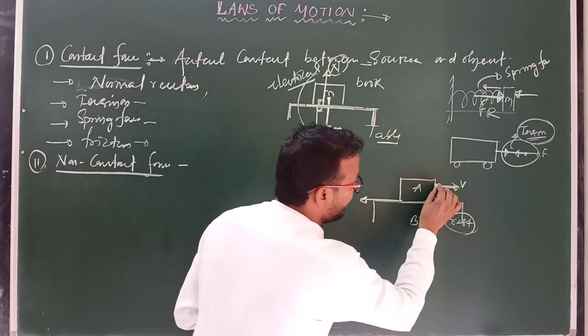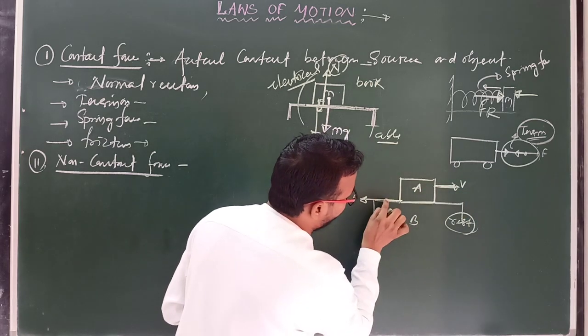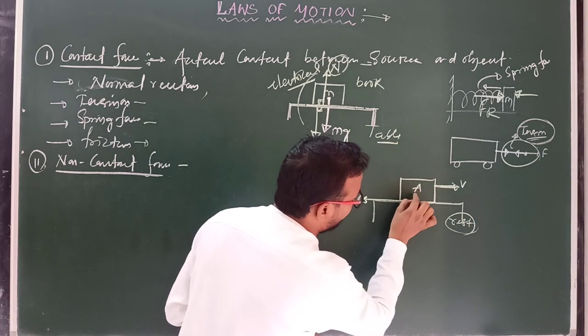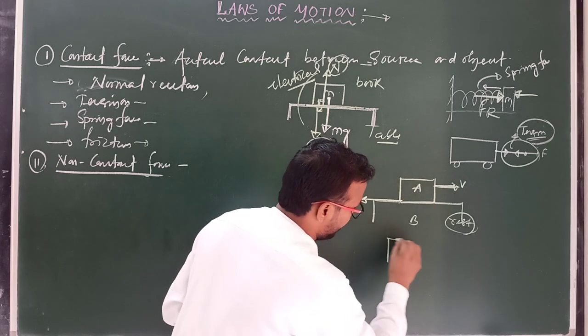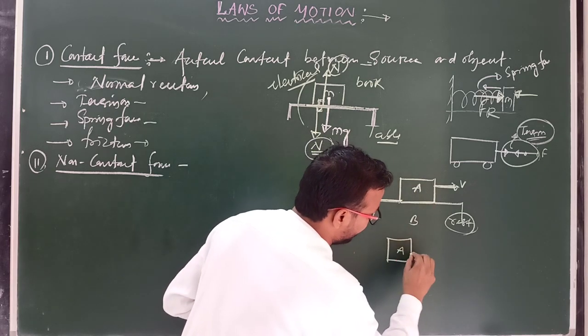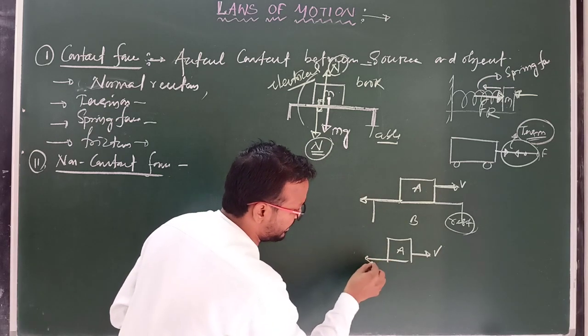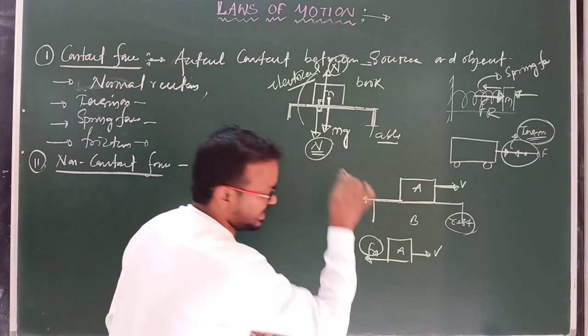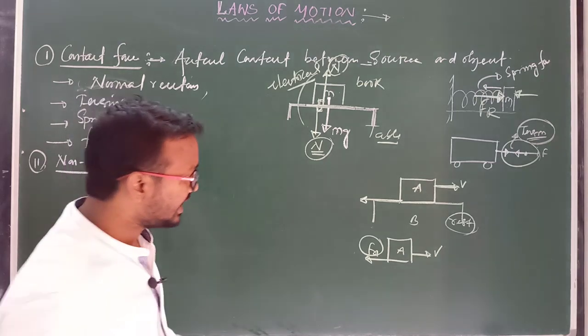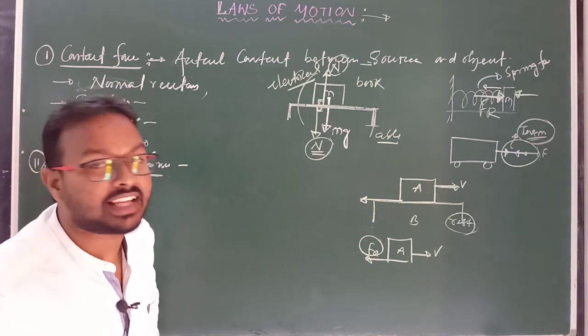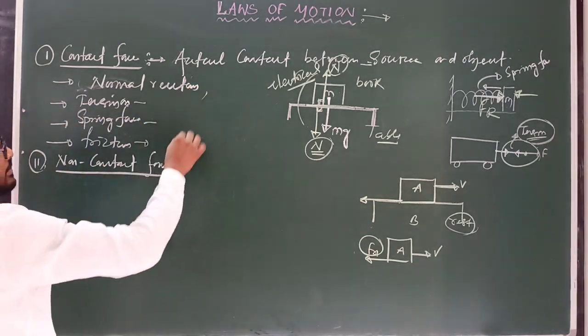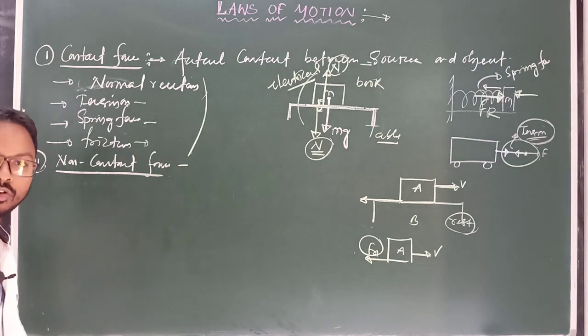Clear? This body moves in this direction, so this frictional force acts on body A. Means here body A, this is the direction of velocity, and frictional force develops here. That force is known as frictional force. Clear? So this frictional force is another example of contact force. These are the examples of contact force.